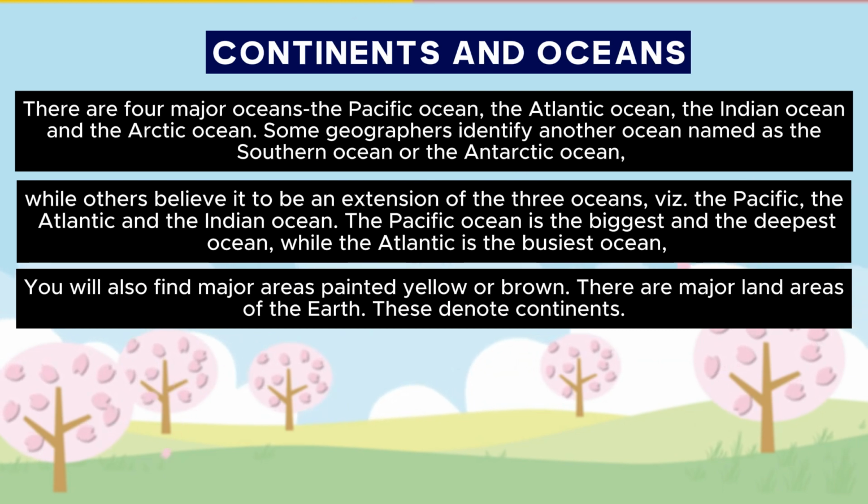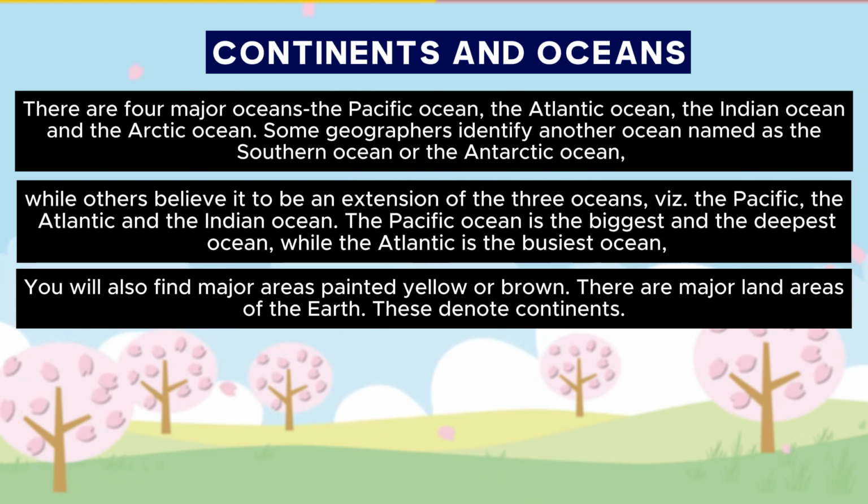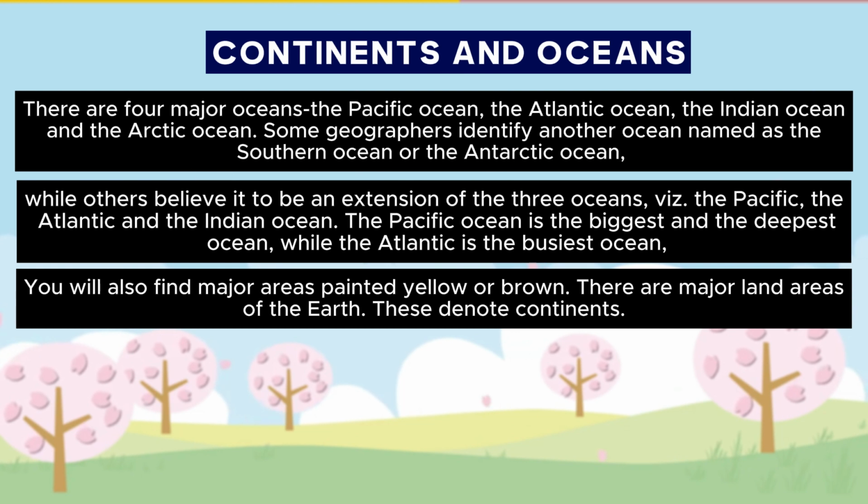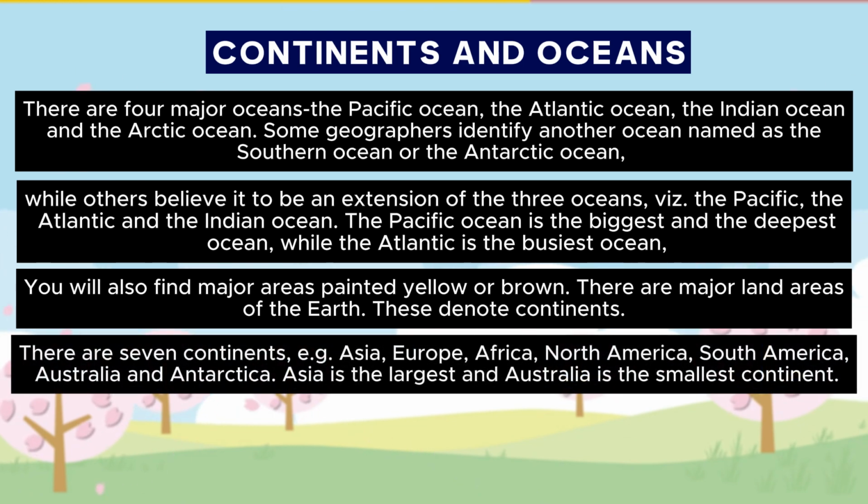You will also find major areas painted yellow or brown. These are major land areas of the Earth. These denote continents. There are 7 continents, namely Asia, Europe, Africa, North America, South America, Australia, and Antarctica. Asia is the largest and Australia is the smallest continent.